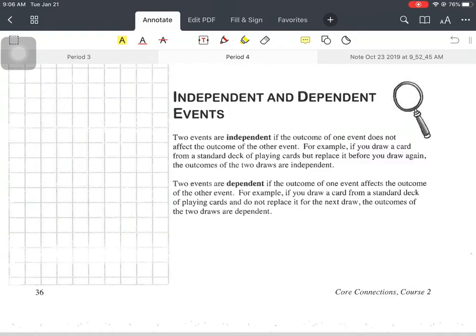Okay, so take a second, read through, and underline what you think is important in this. There's not really a how-to, just underline what you think is important to determine the difference between independent and dependent events, and come back to us and highlight.